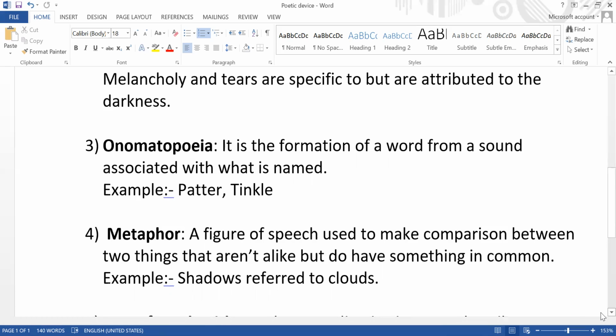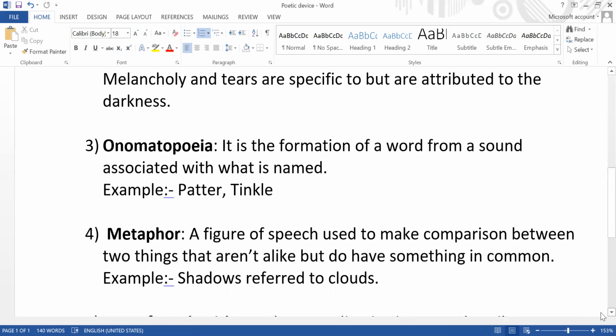Here in this poem, we have studied that the raindrops were creating a patter sound. So patter is the sound related to raindrops. Another word that has been used is "tinkle". When you drop a coin, it makes a tinkling sound. So here the sound is used to associate the exact word to it.